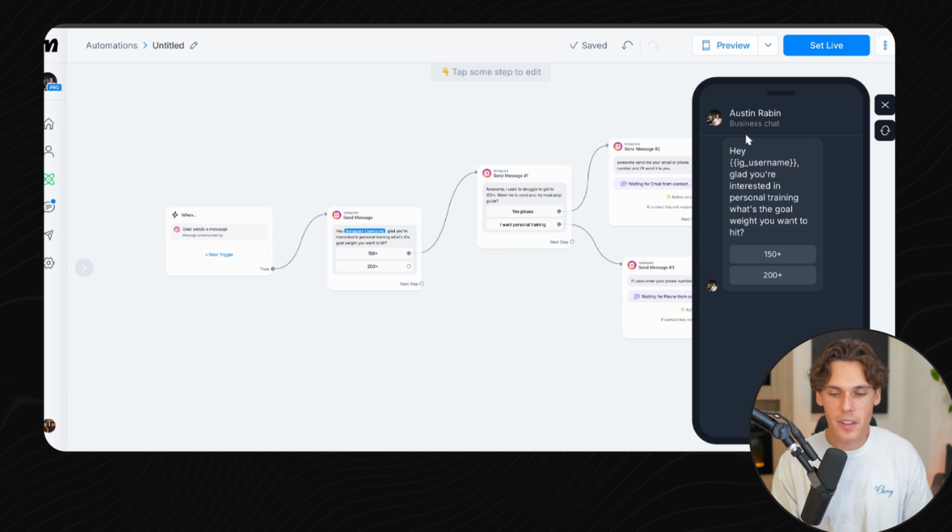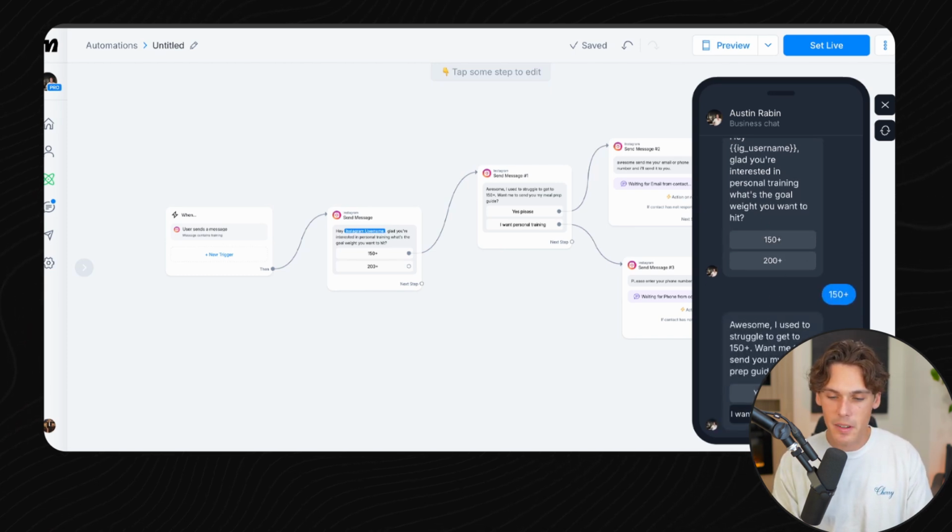So before I talk about how you can automate this whole process and actually reach out to them via email with all of these inputs, let me just show you how it worked really quick. So this is what they said to me. They said training. So they got this one, and I want to be 150 plus. And I'm going to say, yes, please.